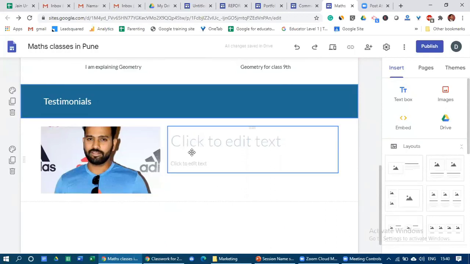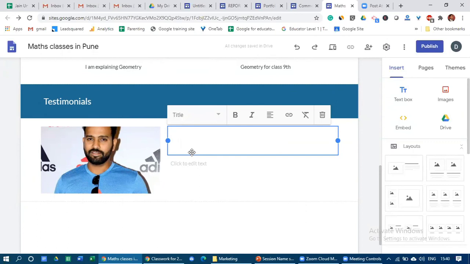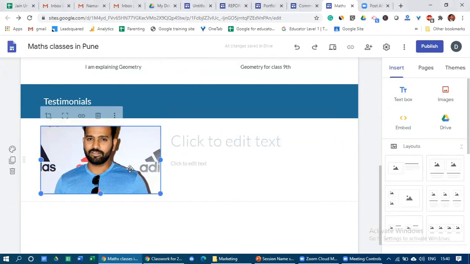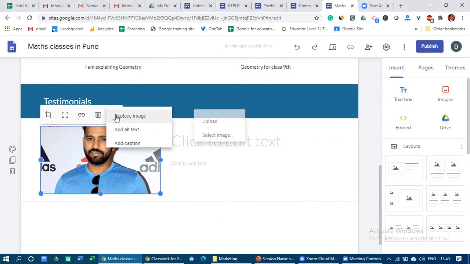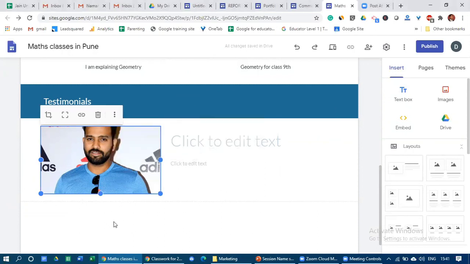Now, can we change those videos or images later? Yes, you can change the image later. From this box, you will see replace image, but video you cannot change. For video, you have to delete the video and bring a new one. All right. So images you can change, but not the videos.